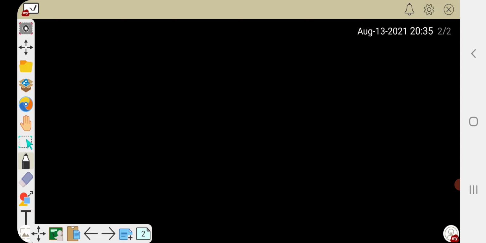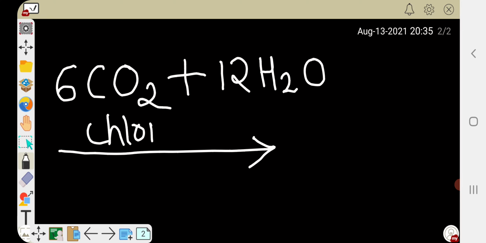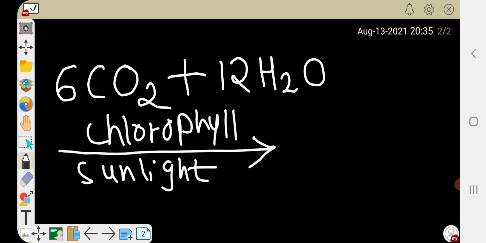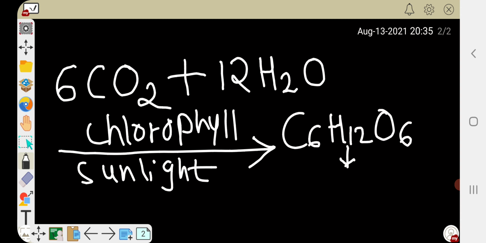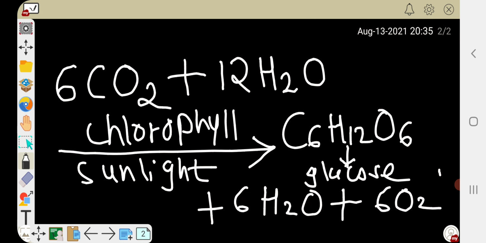So now what is the chemical reaction of photosynthesis actually? That is 6 molecules of carbon dioxide plus 12 molecules of water, in presence of chlorophyll and sunlight, will give us C6H12O6. This is nothing but glucose. Glucose is nothing but sugar present in plants. Glucose plus 6H2O, that is 6 molecules of water, and 6O2, that is 6 molecules of oxygen.